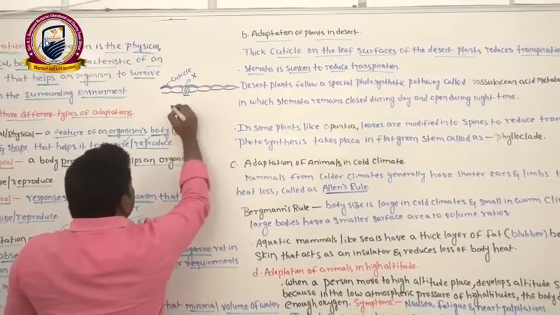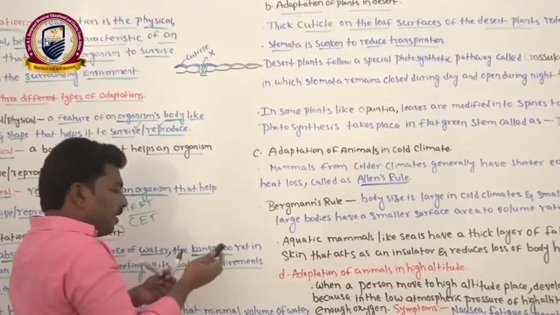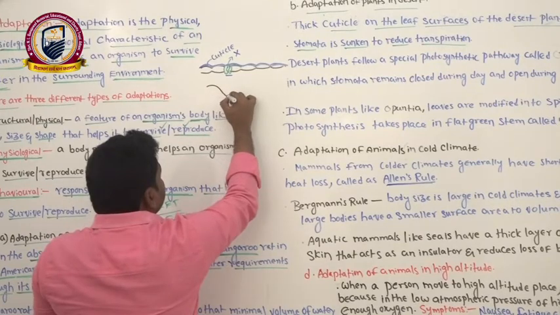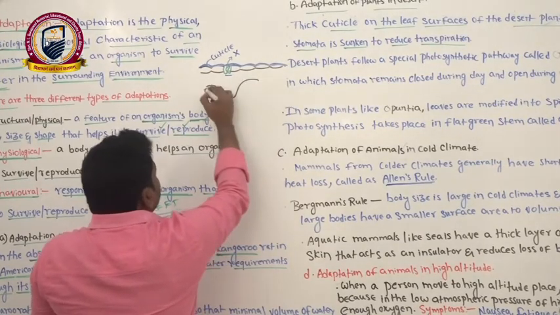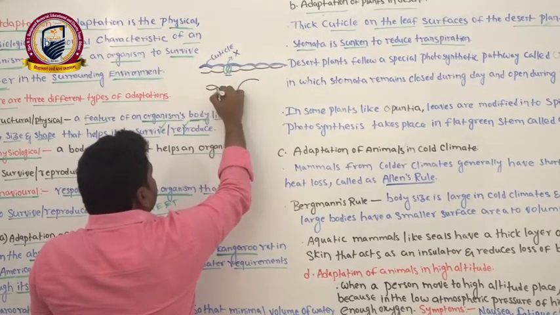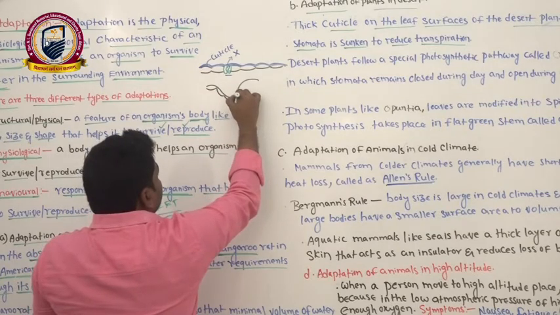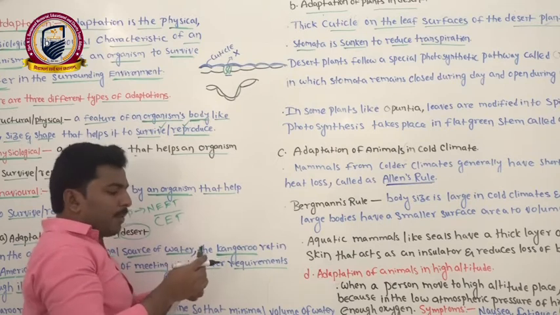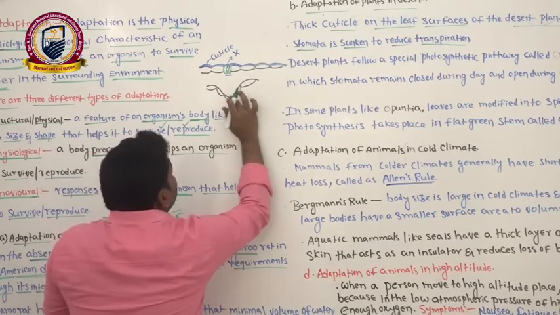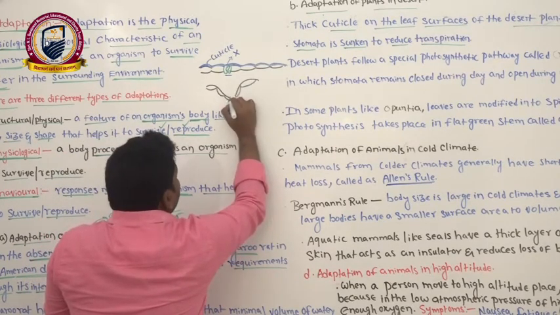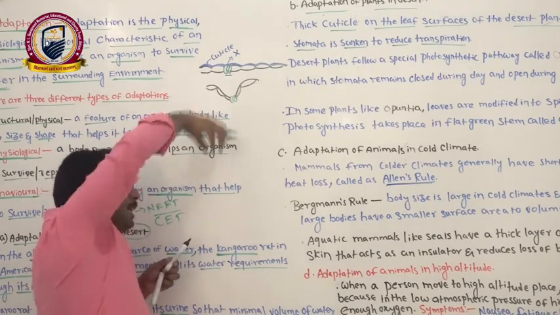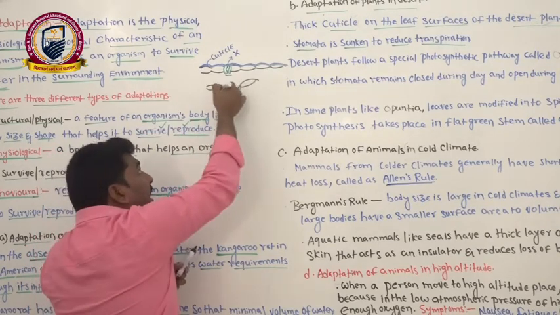If you see the epidermis like this, these are the epidermal cells. In the middle of these epidermal cells, if you see, stomata is there. But here, the stomata is located in a depression. In the depression means here bending is there.